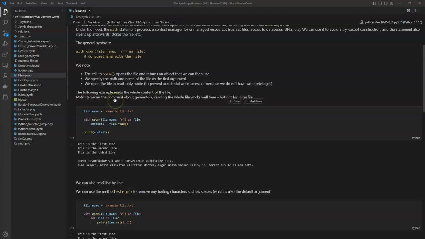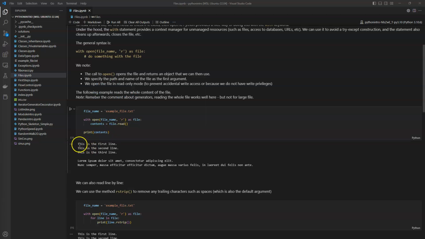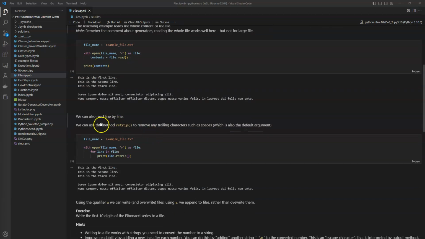So this is the minimal example to read the content of a file. We maybe need to deal with generators, because for large files, reading the whole file would not really work, but we don't want to focus on this complexity in the simple example. So say we have a file that's called example file, and we use the with statement to open this file, and say with open the file as file, we read in the file and print the contents. And this would, for example, result in the following printout: the first line, the second line, the third line, and some other text.